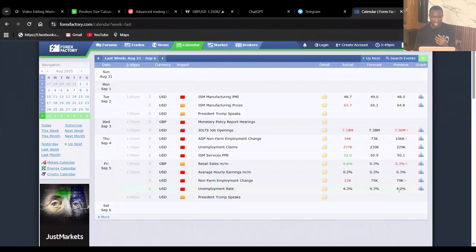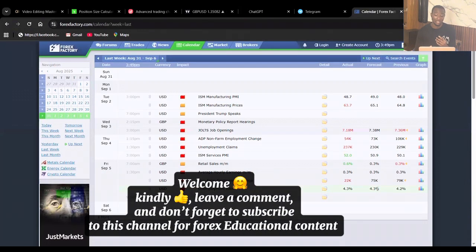Then aside from that, we have the unemployment rate. These are the rates that the Fed chair sets. We have 4.2, which was the previous, then we have 4.3, which is the forecast. Now, the forecast is higher than the previous. That tells you that when this information comes out and it is higher than what is forecasted, USD is going to buy.